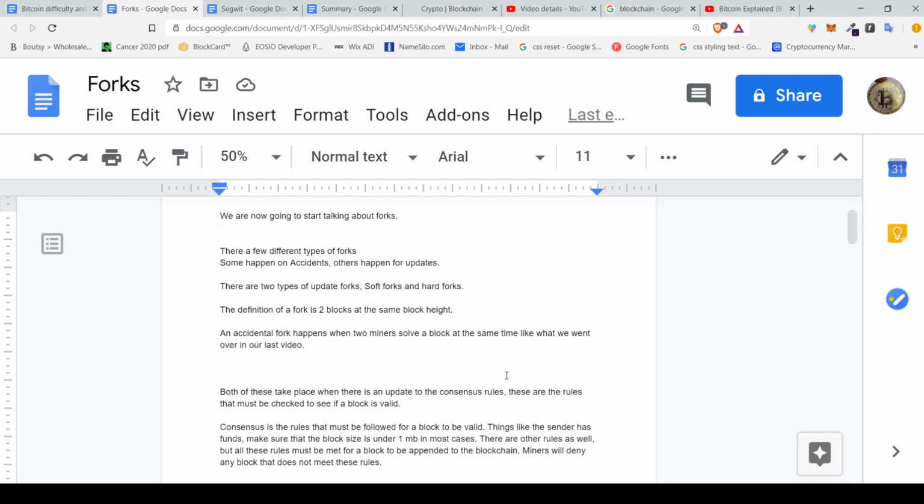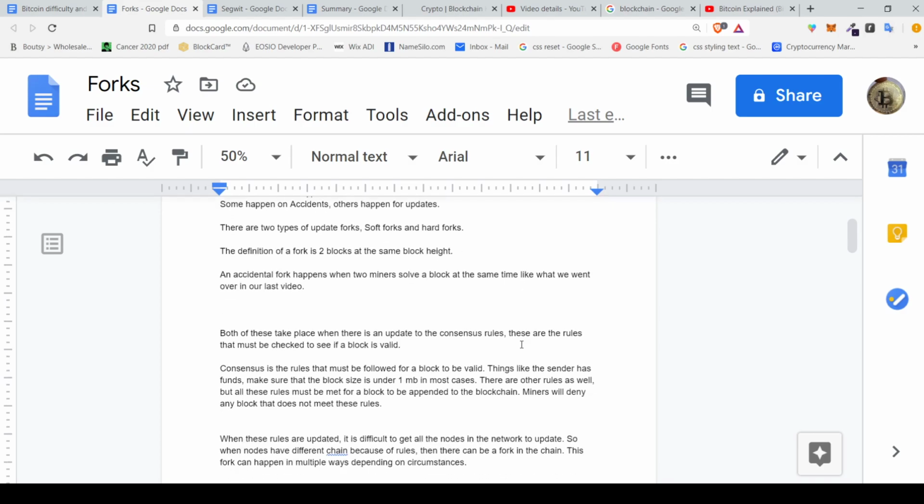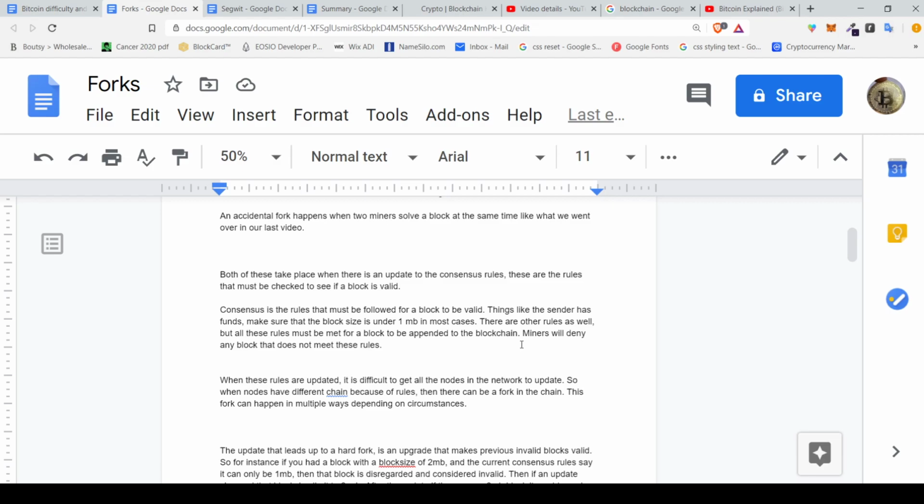So now I'm going to go over a little bit of soft fork and hard fork. Both of these take place when there's an update to the consensus rules. And these are the rules that must be checked to see if a block is valid or invalid. So consensus is rules that must be followed for a block to be valid. Things like the sender has the funds, make sure the block size is under 1 megabyte. There are other rules as well, but all these rules must be met for a block to be appended to the blockchain, and miners will deny any block that does not meet these rules.